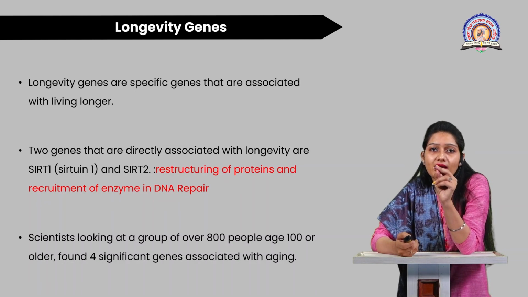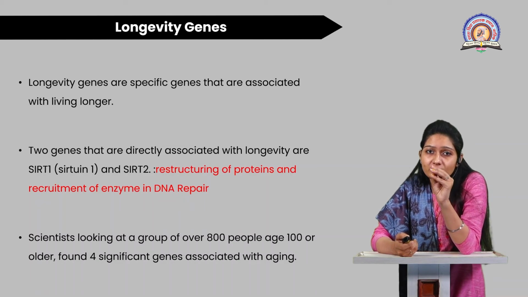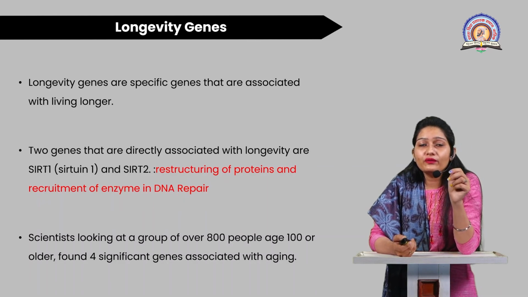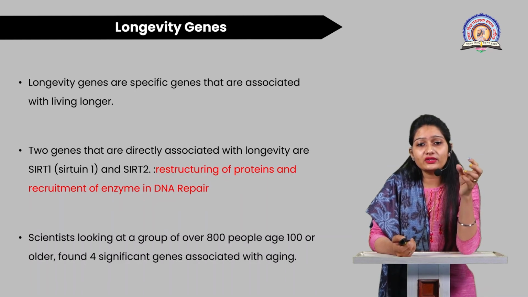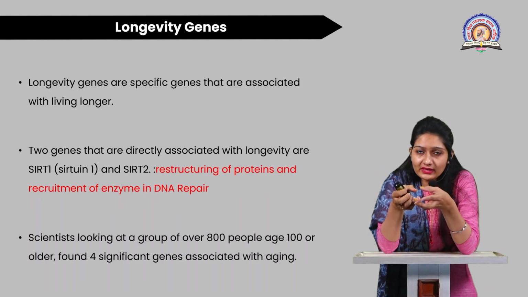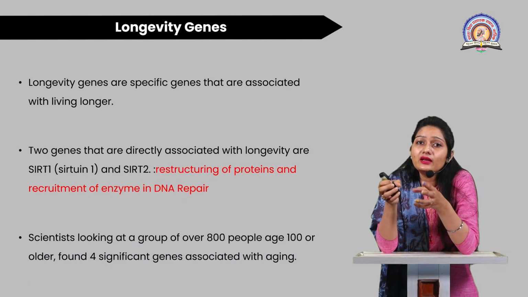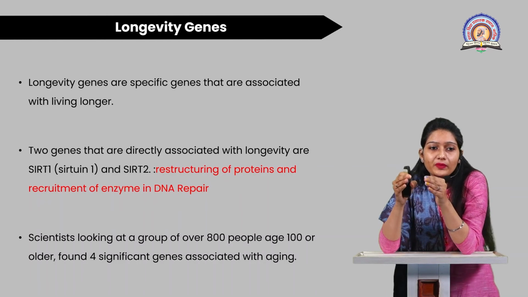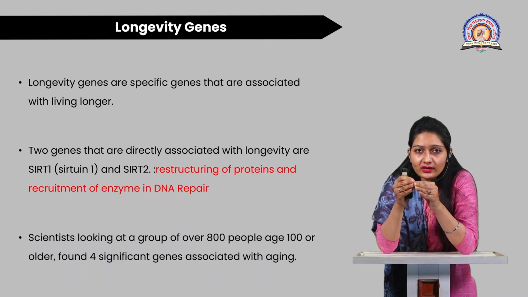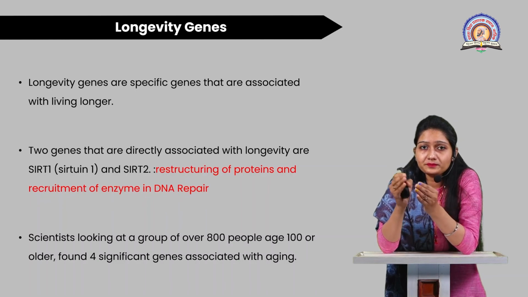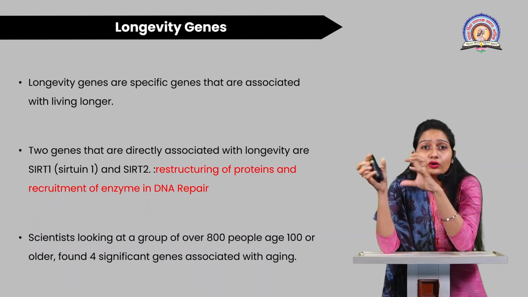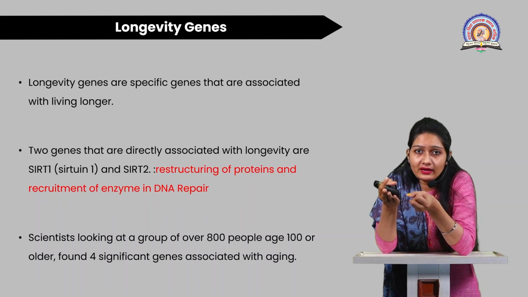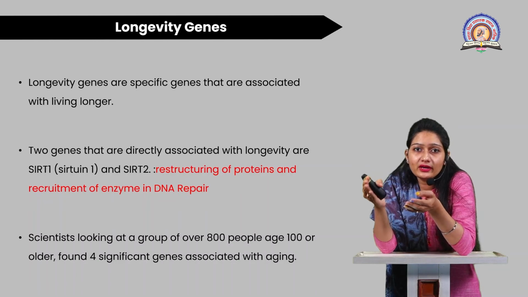That is SIR, the short form of the sirtuin gene. That is the sirtuin-1 gene and sirtuin-2 gene. The role of these genes is reconstruction of proteins and recruitment of enzymes in DNA repair. So the role of the SIRT1 and SIRT2 genes is reconstruction of protein and then recruitment of proteins which are helpful to repair the DNA damage. That is eventually related to gene aging.